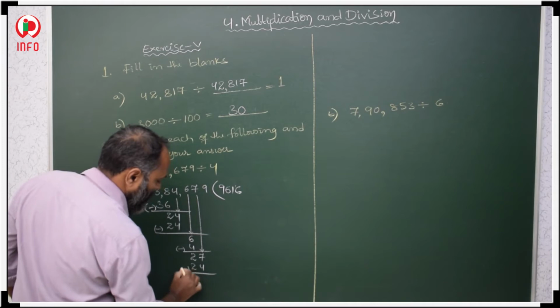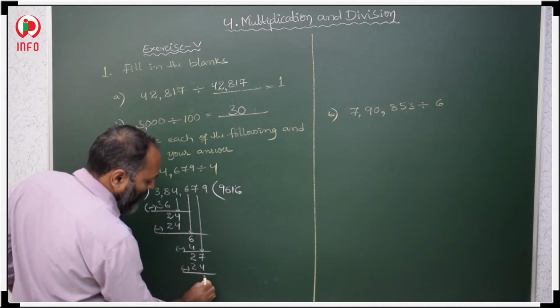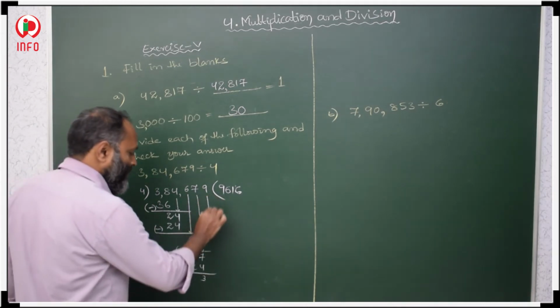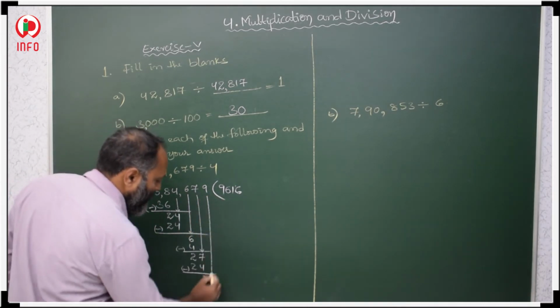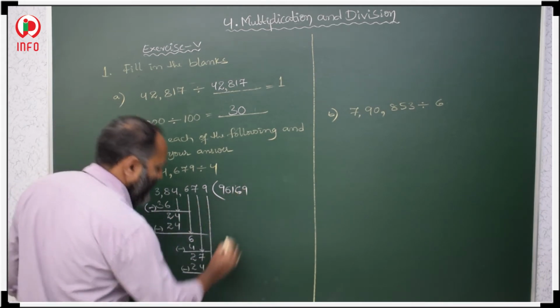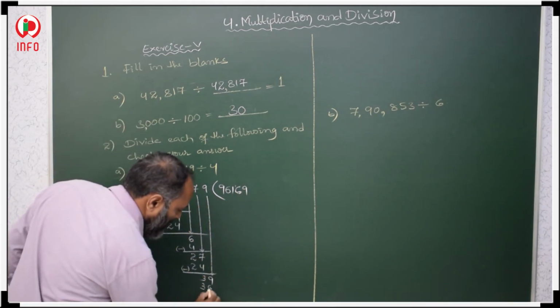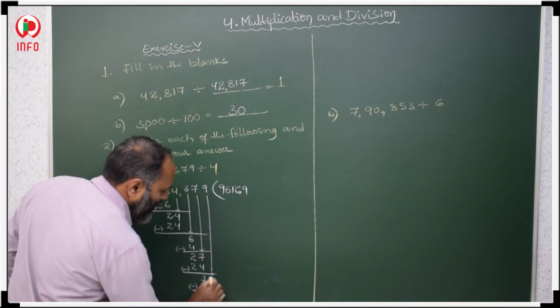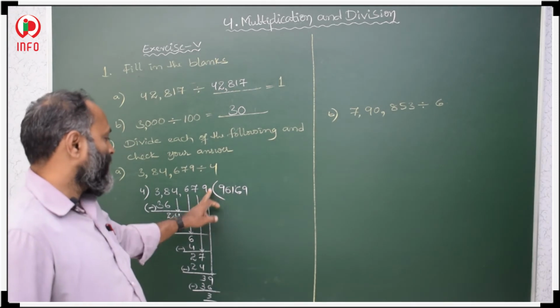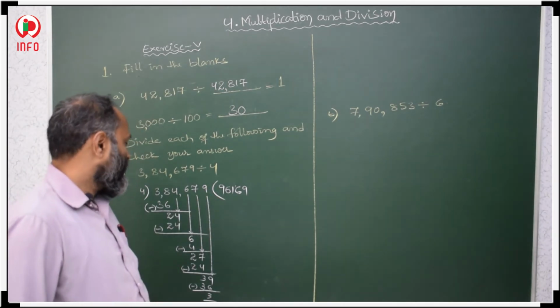Then 27 minus 24, 3, 2 minus 2, 0, no need to take. And the very next number again you have to copy, that is 9. 4 9s are 36. Then 39 minus 36, 3. 3 is your remainder. There is no other number, so 3 is your remainder.